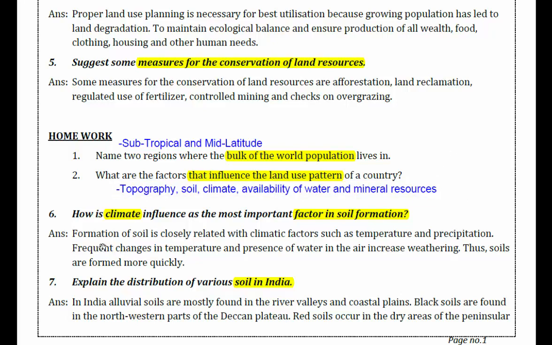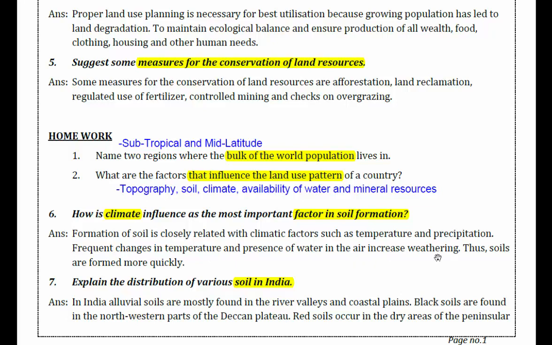How is climate the most important factor in soil formation? Let's see together. Formation of soil is closely related with climatic factors such as temperature and precipitation. Frequent changes in temperature and presence of water in the air increase weathering.